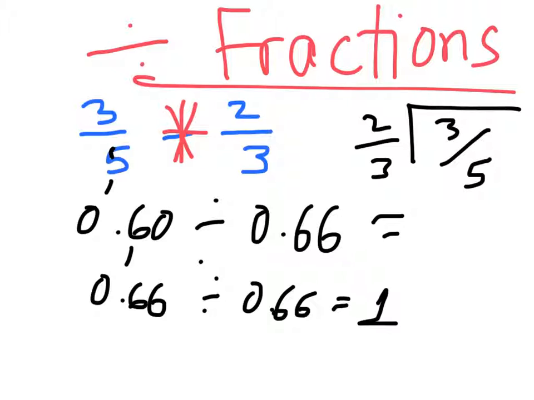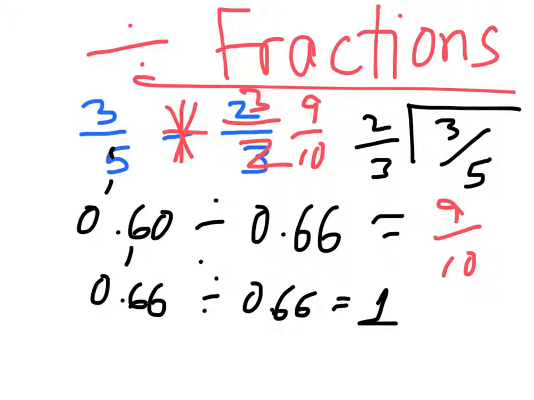Then we have to flip or make the second fraction, the divisor, 2/3, we need to find its reciprocal. And the reciprocal of 2/3 is 3/2, and this gets flipped. And then we multiply them across. 3 times 3 is 9, 5 times 2 is 10. Now if we did 3/5 divided by 2/3 in decimal form, we would get 9/10.